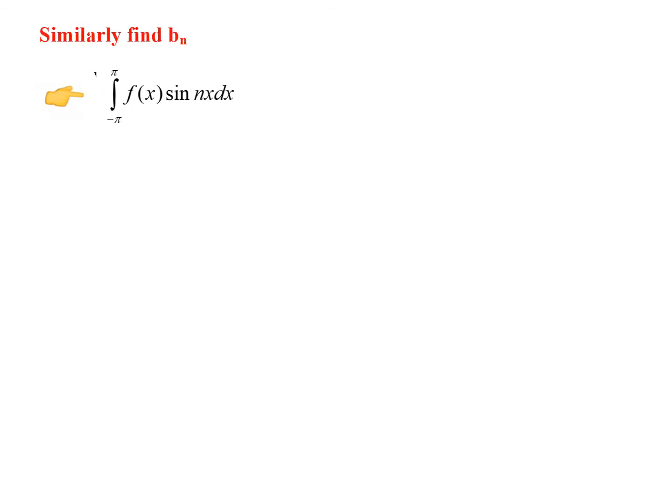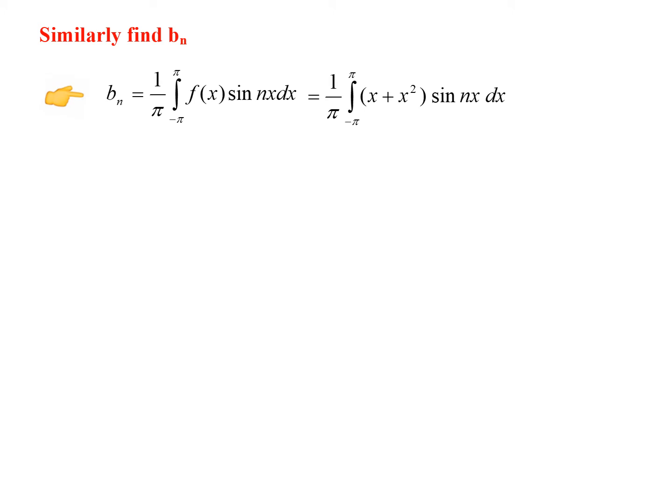Similarly, we can find the next constant bn, and this is the formula for bn, 1 by pi, integral from minus pi to pi of f of x sin nx dx. And when you substitute f of x, x plus x squared, into sin nx dx, similarly we can integrate and apply the limit. The final answer will be minus 2 into minus 1 power n by n. Since we have worked out how this comes for an, I think bn you can do as an exercise. So this will be the final answer of bn.